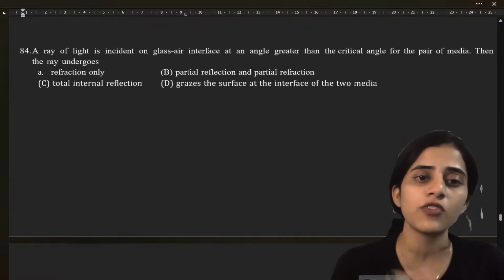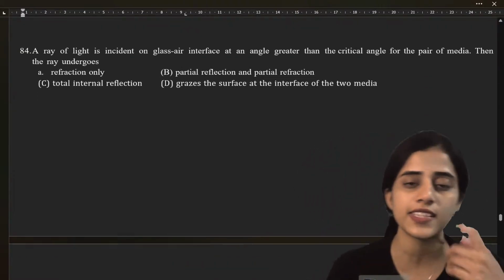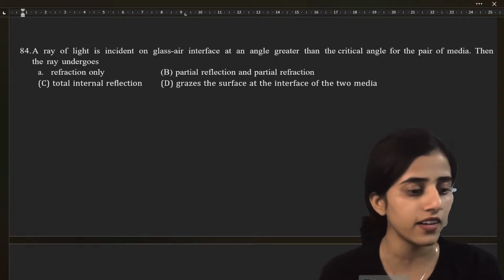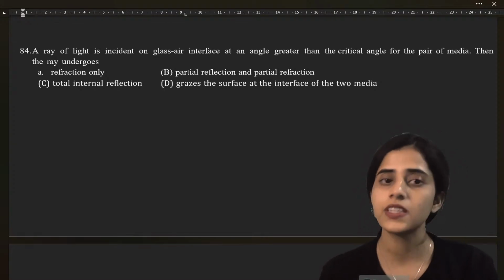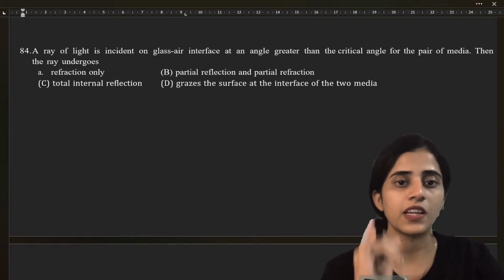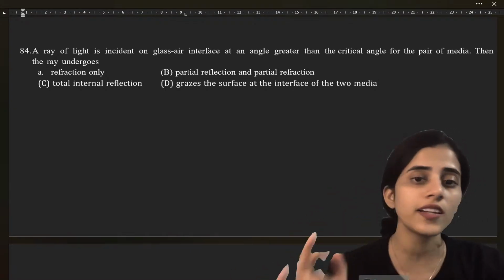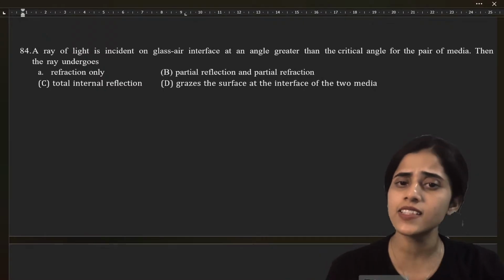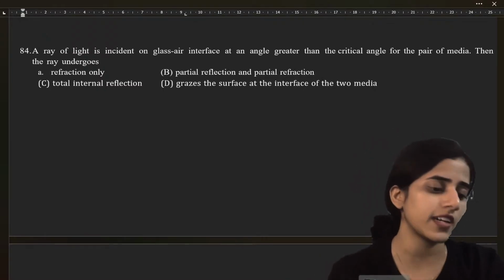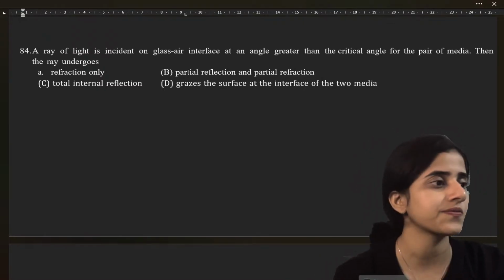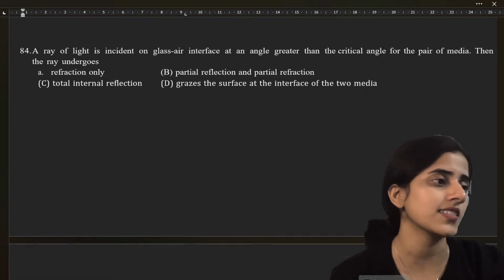Next, 84. A ray of light is incident on a glass-air interface at an angle greater than the critical angle for the pair of media. Then the ray undergoes refraction, partial reflection and partial refraction, total internal reflection, or grazes the surface at the interface of the two media. What is the answer?